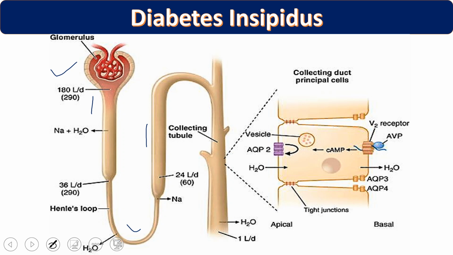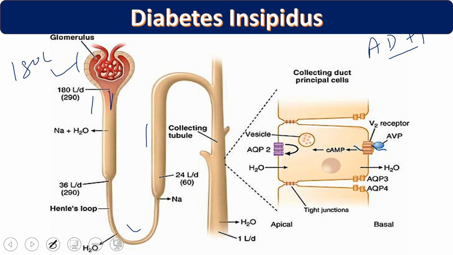The normal GFR, the filtration rate, is 125 ml per minute. At that rate, daily our kidney filters roughly 180 liters of filtrate. But we do not urinate that much. The normal urination is roughly 1.5 to 2 liters in a day. So about 177.8 liters of filtrate is reabsorbed back, and that reabsorption is mainly done by ADH hormone. So we require ADH, antidiuretic hormone, for water reabsorption.